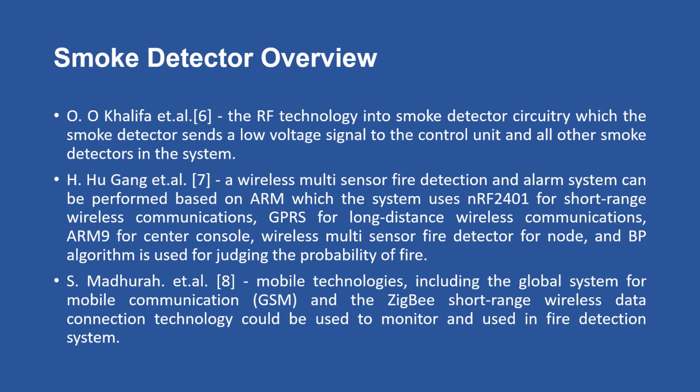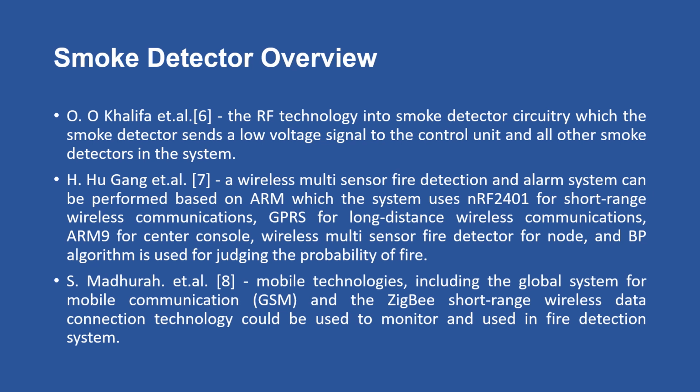So this is some of the work that has been done before. By O. Khalifa, the RF technology was put into the smoke detector circuitry, in which the smoke detector sends a low voltage signal to the control unit and all other smoke detectors in the system.